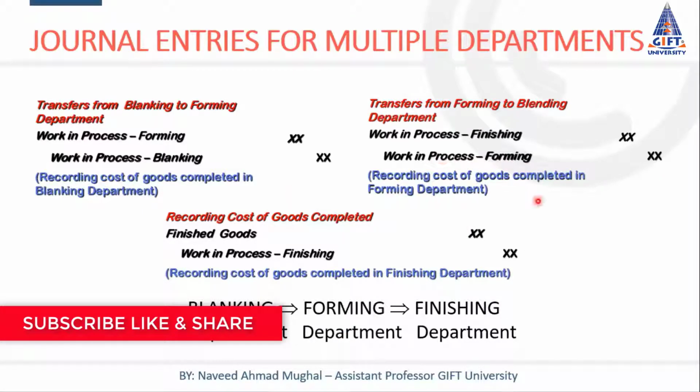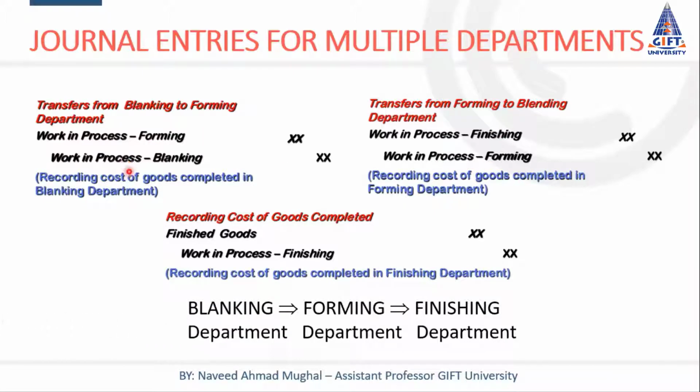Do not credit both of the previous departments, because here we have transferred this and this. Now this is the combined effect of blanking department and forming department. That's why only forming department cost is credited. So the forming department, which is the second one, just the previous department, is credited. So work in process of this department is credited.